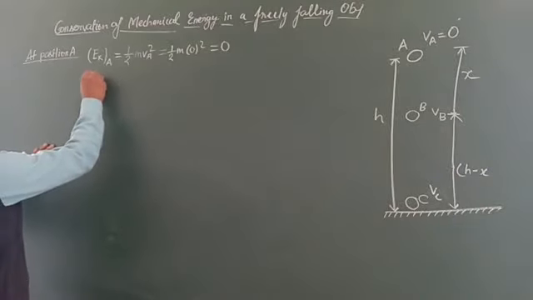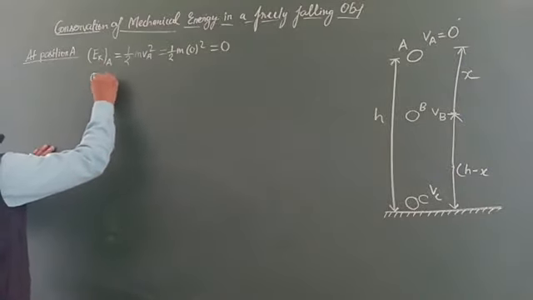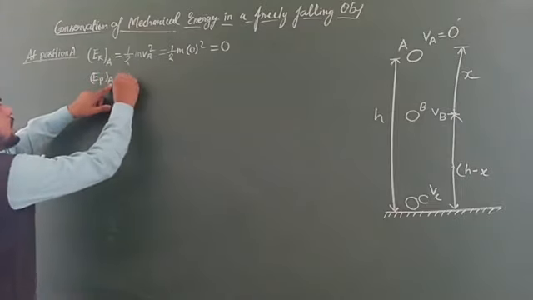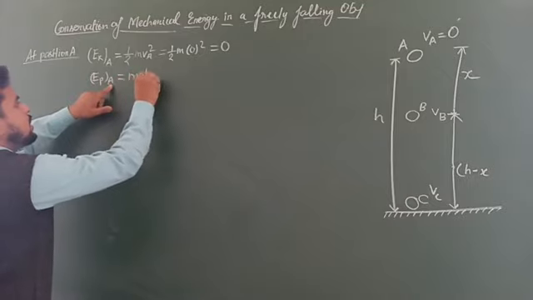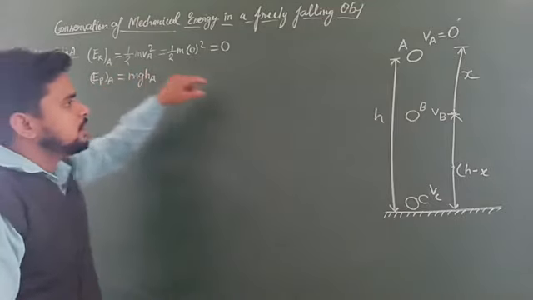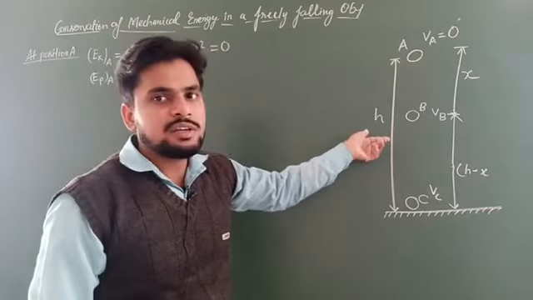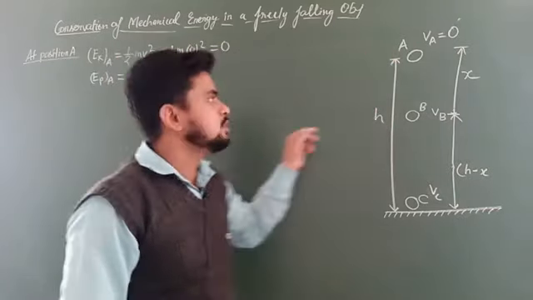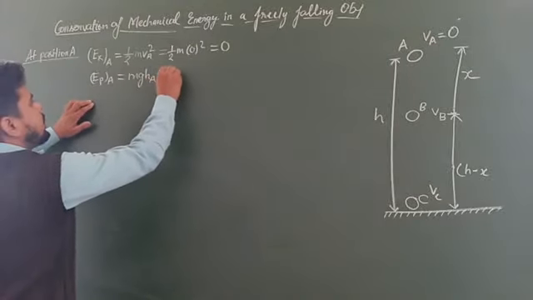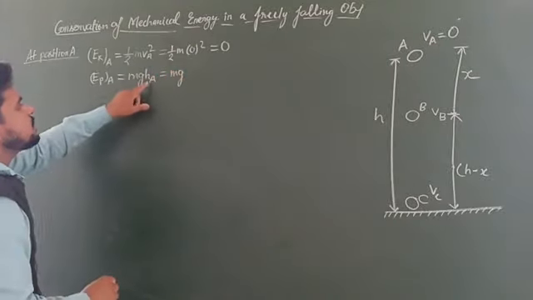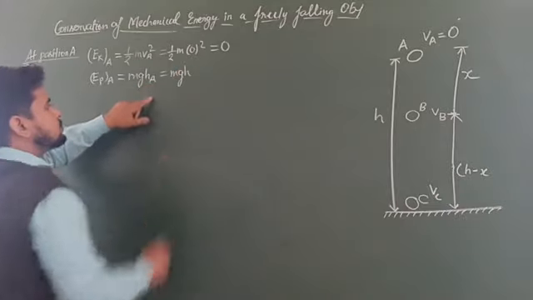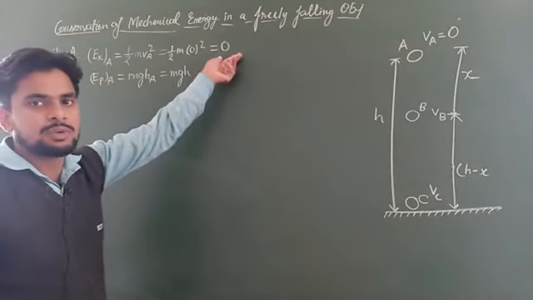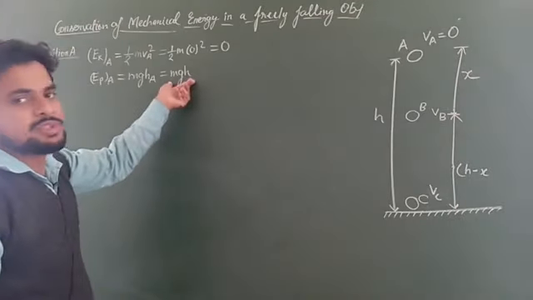Now potential energy Epa. Potential energy at the position A equals mg into height at the position A. Now how much height has it attained at position A? You can see it has the height equal to h. So we can write mg, and in place of ha we can write h. So the potential energy is mgh. Now we have the kinetic energy equal to 0 and the potential energy equal to mgh.